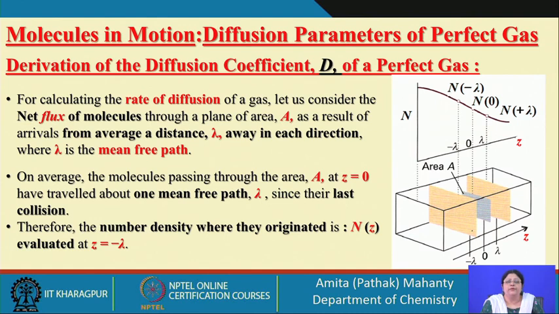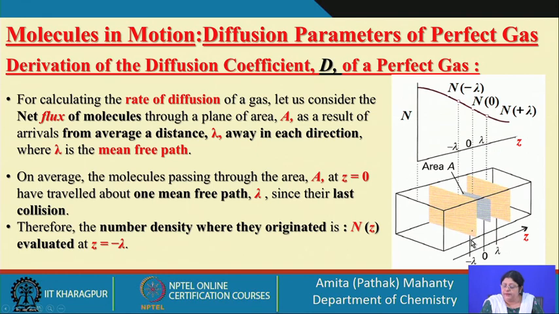So, we are trying to define the diffusion coefficient. For that, the rate of diffusion of a gas is considered. We have calculated the net flux of molecules passing through this window as a result of molecules arriving from a distance lambda minus, that means from left side to right side, or by traveling a distance lambda plus, that means from right side to left side.